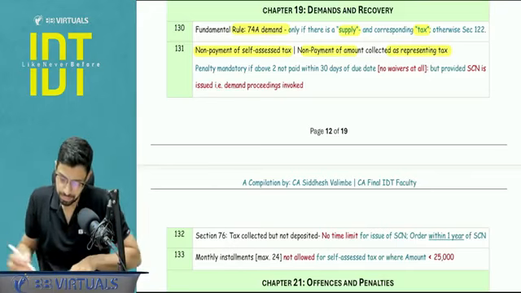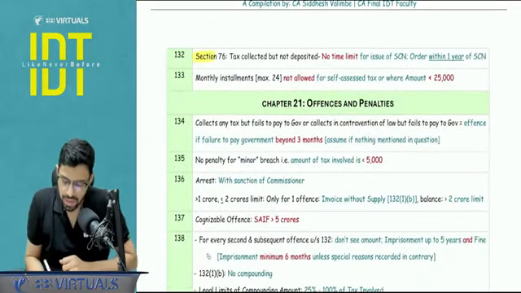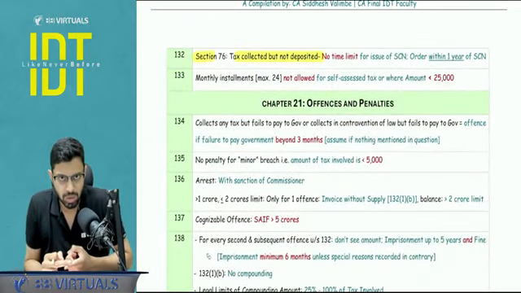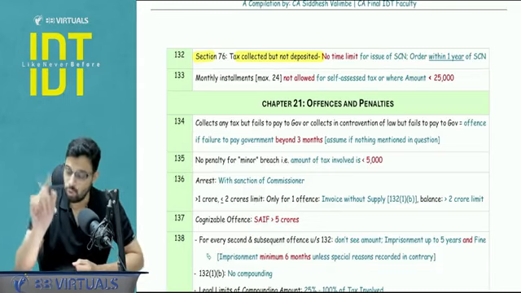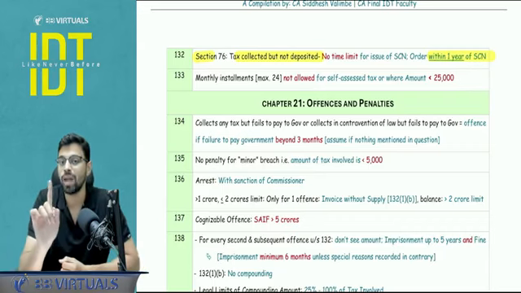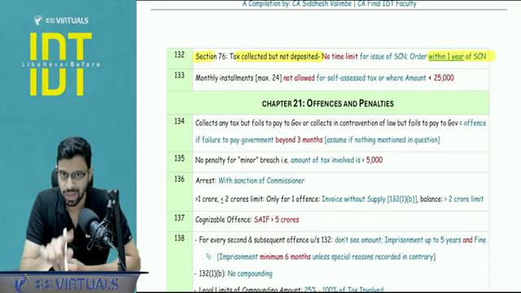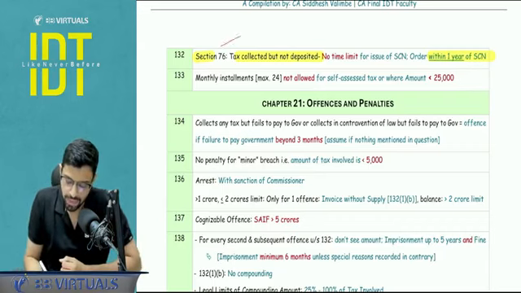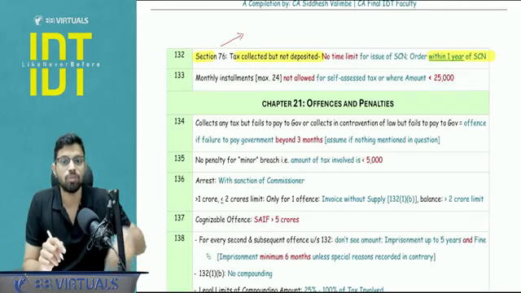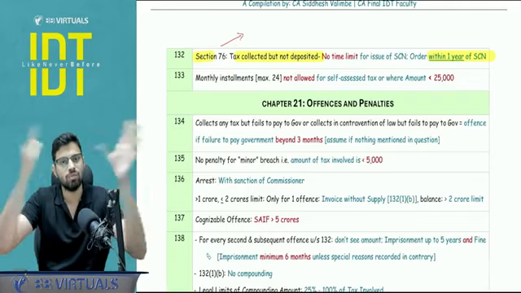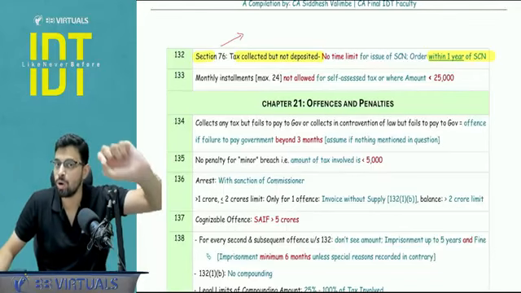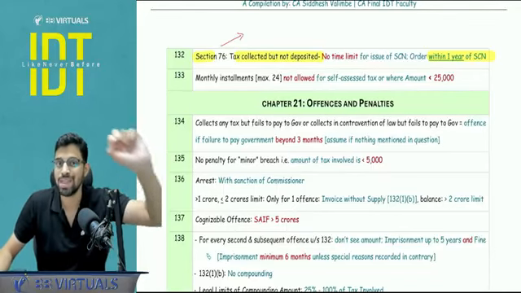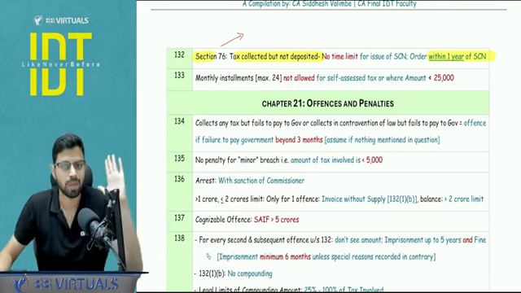Is it clear? Okay. Section 76, that is tax collected but not deposited to the government. There is no time limit for issue of the show cause notice. Yes, there is a time limit for issue of the order, that is 1 year from the show cause notice issue, but there is no time limit for the issue of the show cause notice. Clear? Another point to be noted in 76: the interest is applicable from the date you collected the amount. Obviously, as we know, interest is charged from the next date itself, but the point to be noted here is you are not going to see the due date of 3B. You are going to see when the amount was collected but the person did not pay.